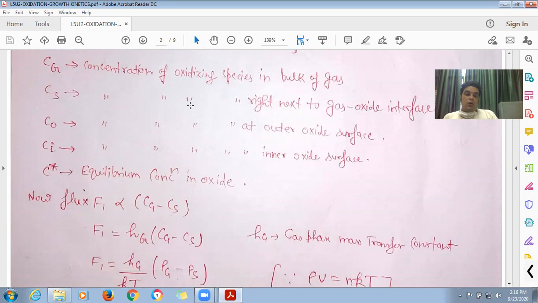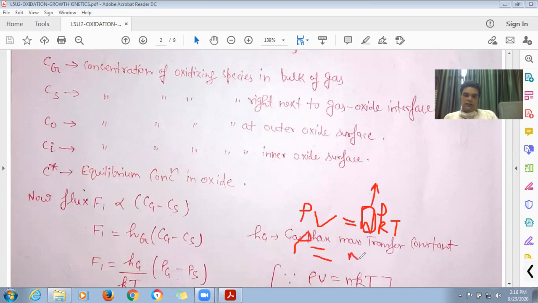Now, in terms of concentration, we know that PV equals NkT, where N is the number of particles or number of molecules in the sample. If I rewrite this equation as P equals N upon V times kT, then N upon V is nothing but the concentration.